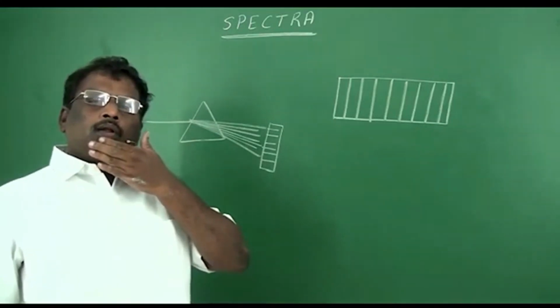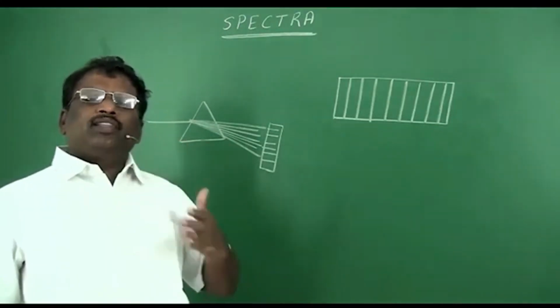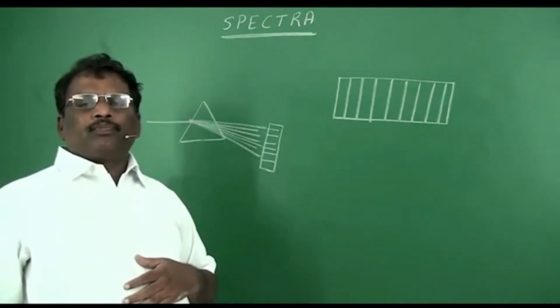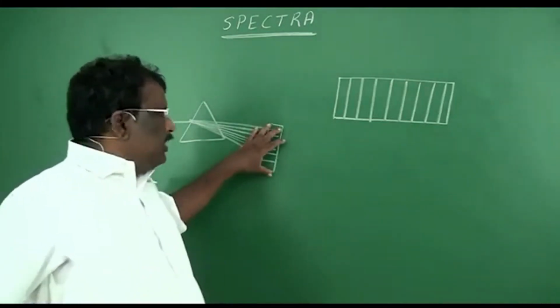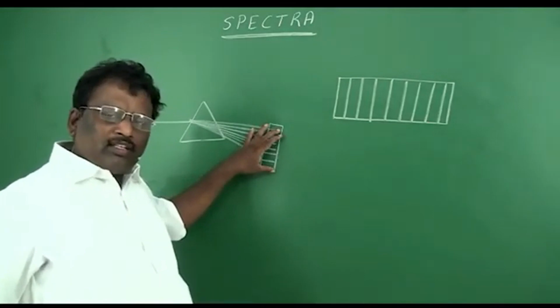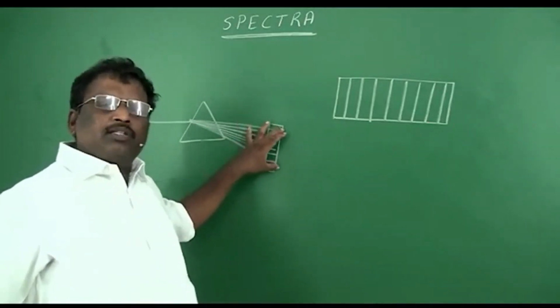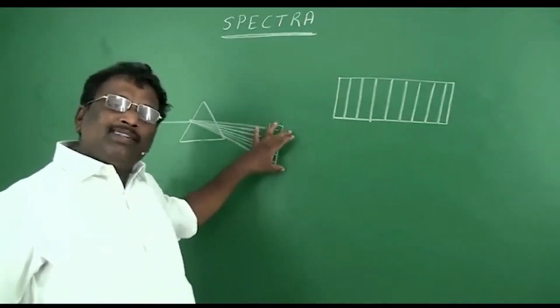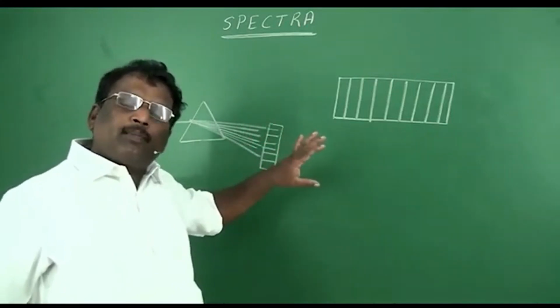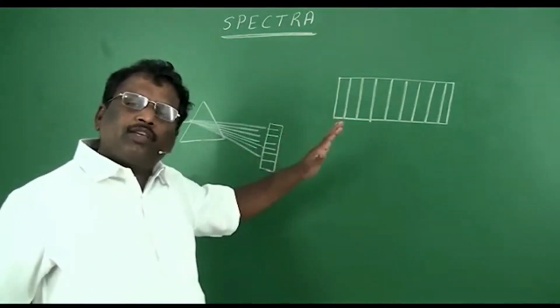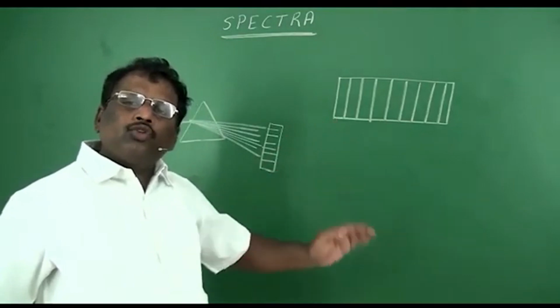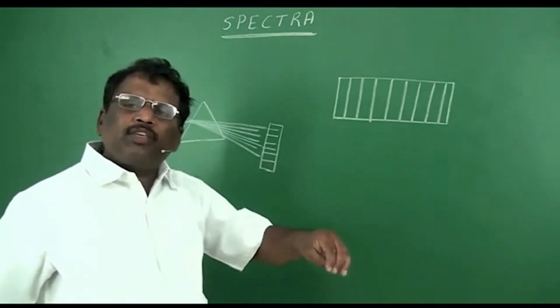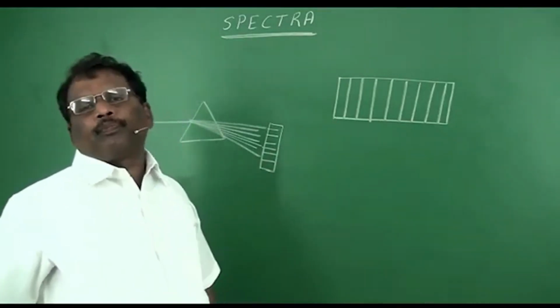Now, let us see how these spectra are recorded. When light is dispersed and the dispersed light is recorded on a photographic plate, the image thus obtained is said to be spectra. The instrument used to record the spectra is said to be spectroscope.